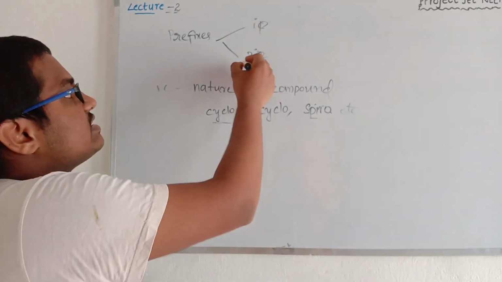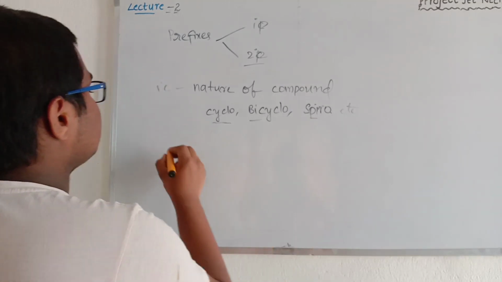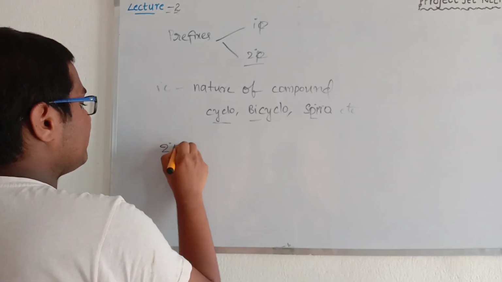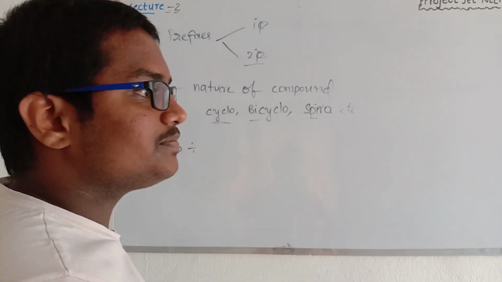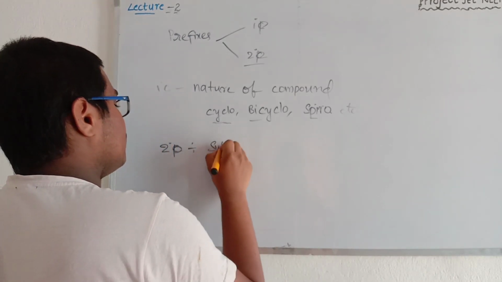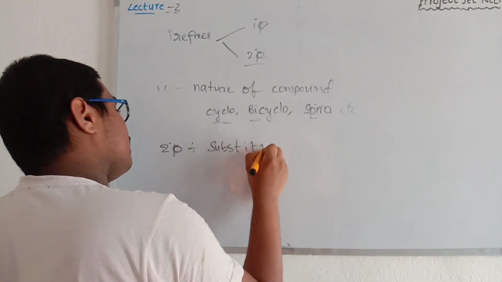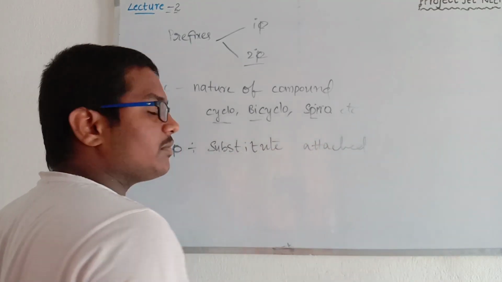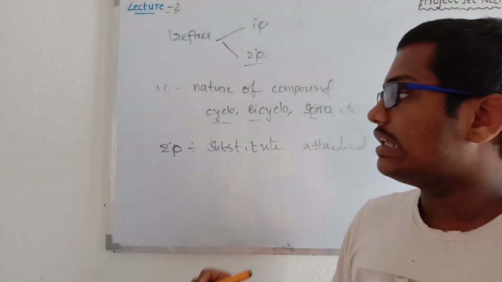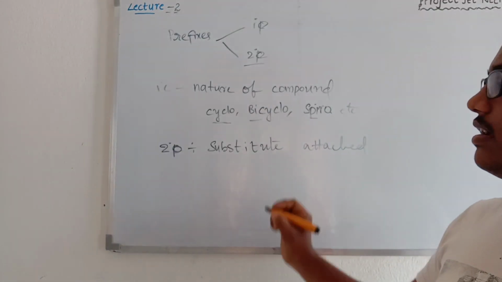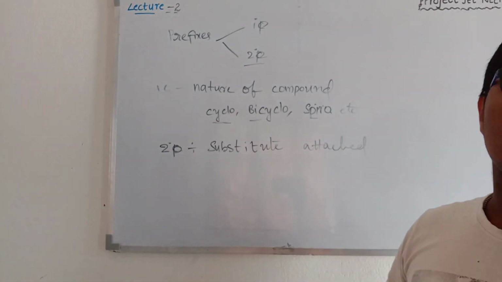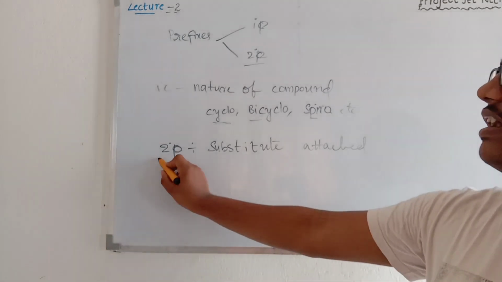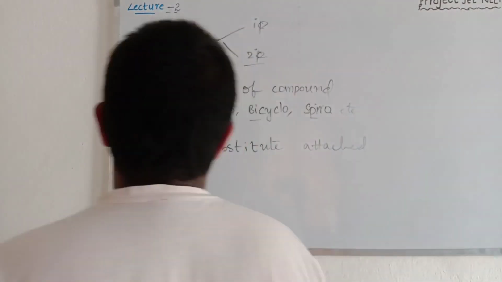So what does the secondary prefix indicate? The secondary prefix indicates the substituents attached to the carbon chain, or the longest chain carbons. The substituents attached to the longest chain carbons are treated as secondary prefixes.